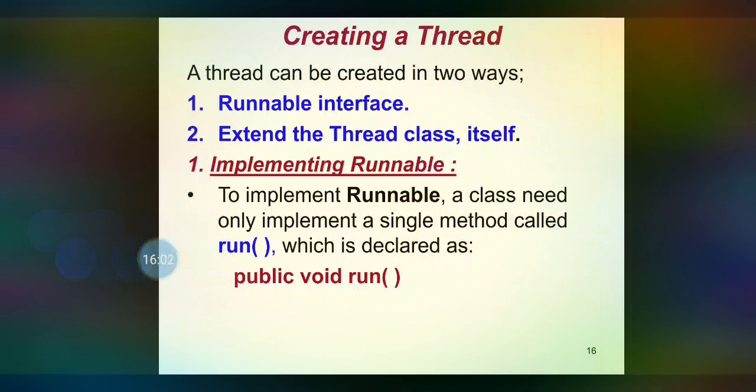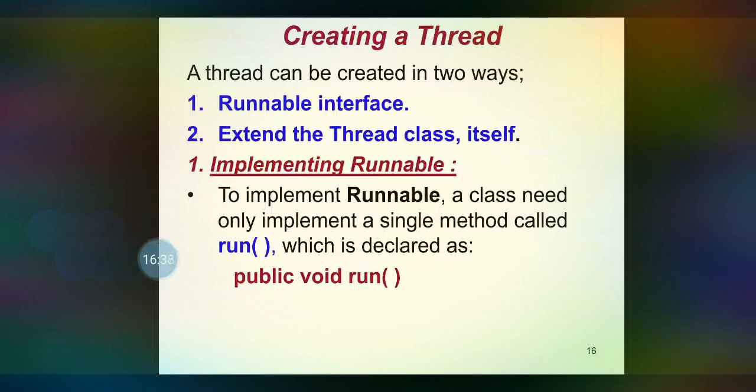So the thread can be created in two ways. One is by implementing a runnable interface, and another one is through extending the thread class. By implementing the interface Runnable onto our own class, that is a user defined class, it is possible to create the child thread, and also by extending the thread class we can create our child thread. So here there are two ways.